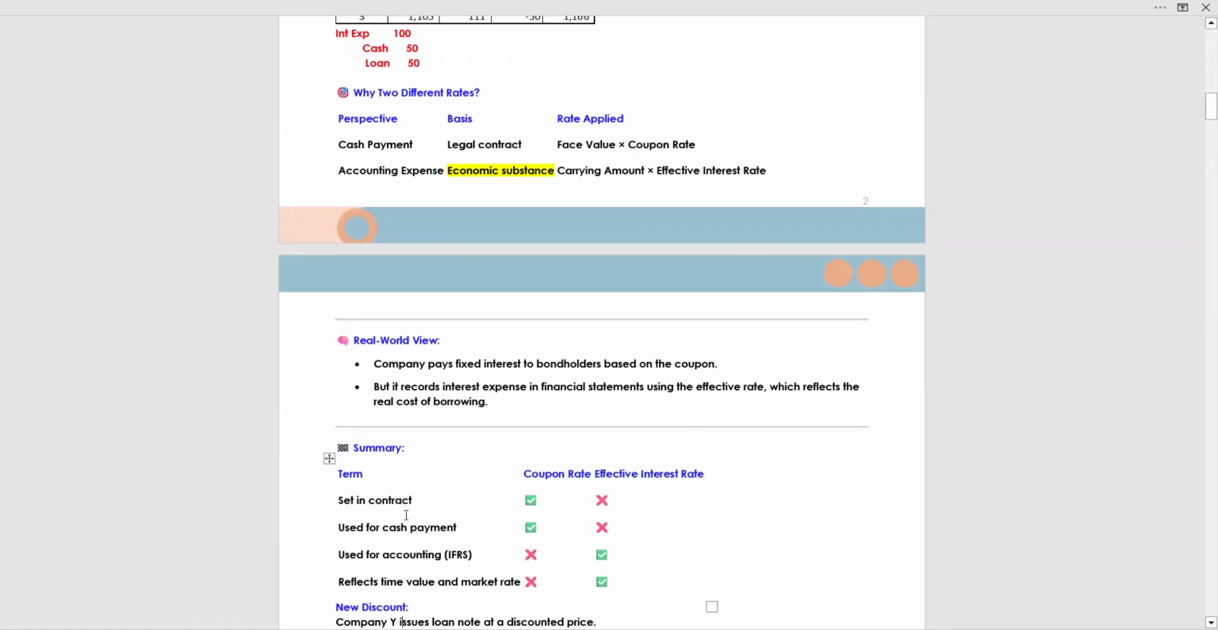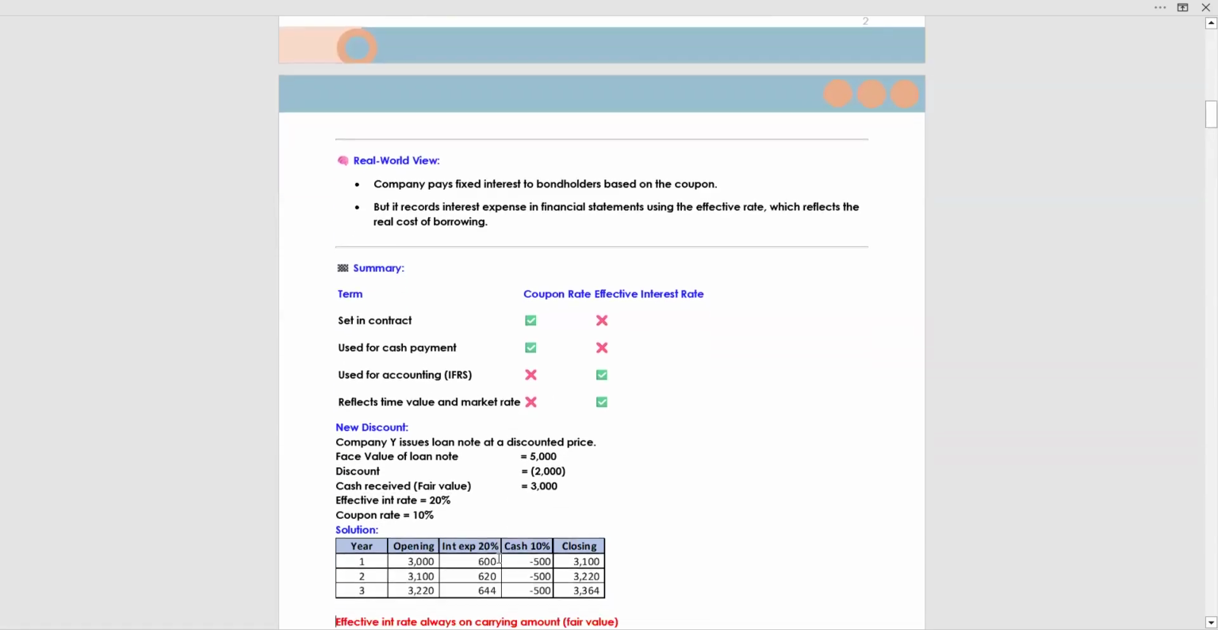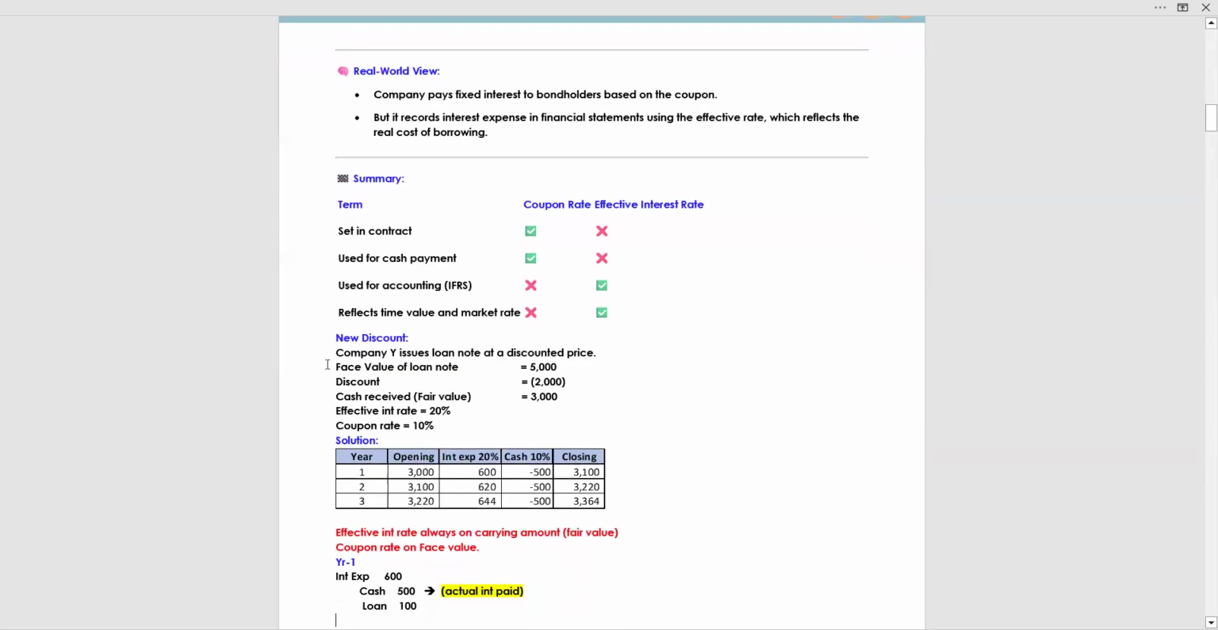Summary. Term: coupon rate versus effective interest rate. Coupon rate is set in the contract; effective interest rate is not in the contract. Coupon rate is used for cash payment; effective interest rate is not. Effective interest rate is used for accounting. In accounting, we record interest expense at the effective interest rate, which reflects time value and market rate. Now, there is an additional concept of discount.